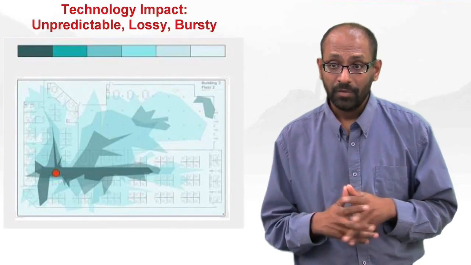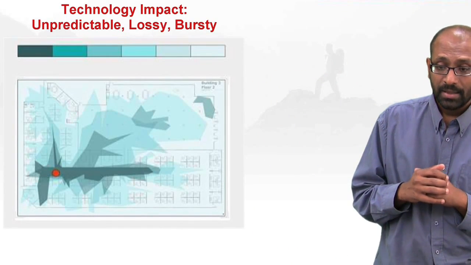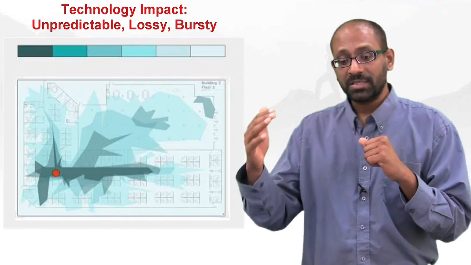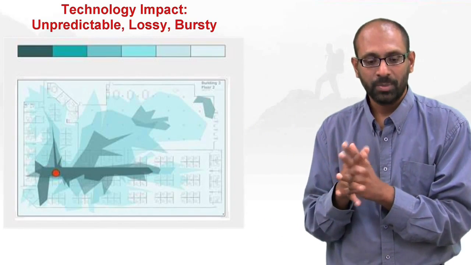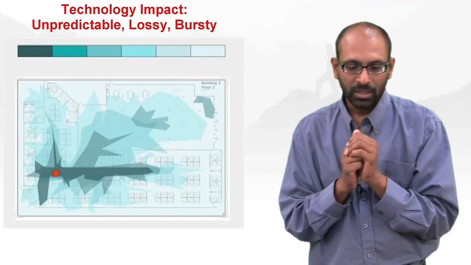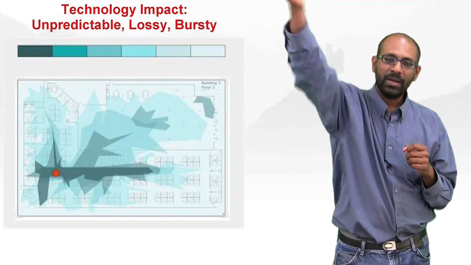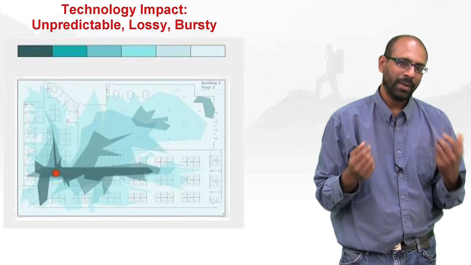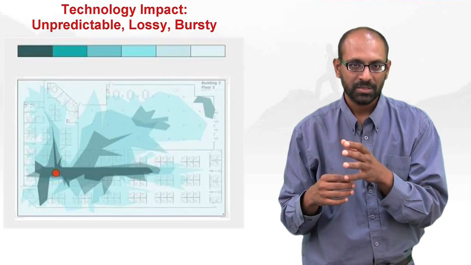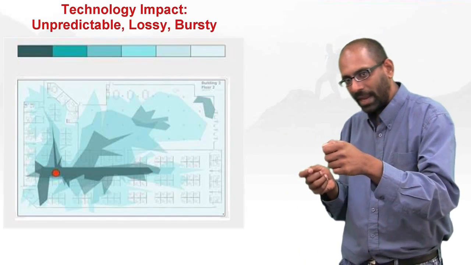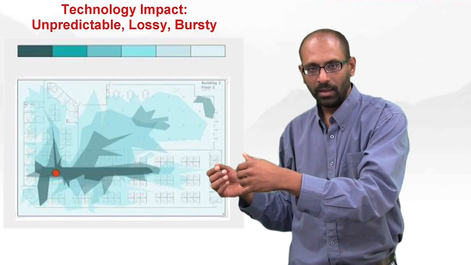The first one is that even though 11n overall is much better than ABG, it is significantly more unpredictable. If you look at this graphic here, you'll see that even though the rates are significantly higher, the profile of these rates is much more unpredictable. It's much more spiky and erratic. So in other words, if I'm just sitting here 20 feet away from an access point, I know I'll do better than I would have done in ABG, but I really can't tell whether I'll get 300 megabits or 180 megabits.